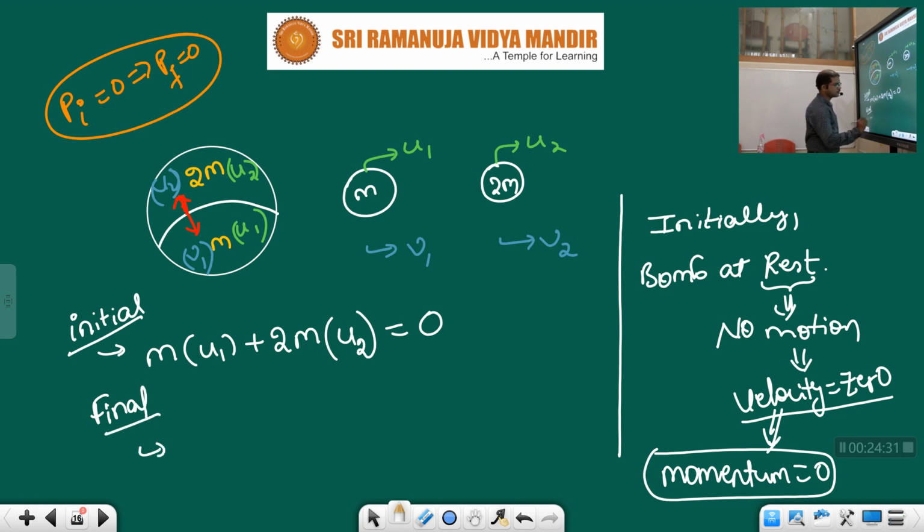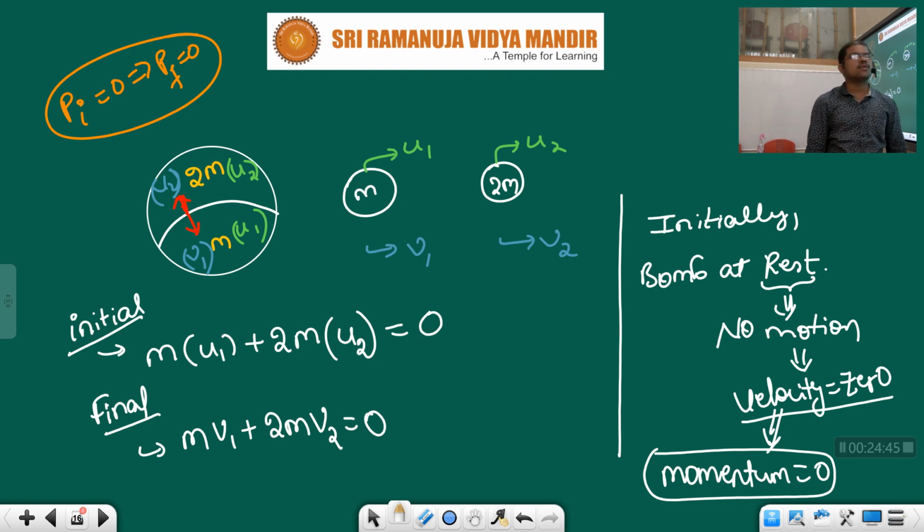What is final? Final momentum. m into v1 plus 2m into v2 must be what, children? Must be 0. In this condition, I want to know the velocity of the first part, v1. After the explosion they are moving apart, no? When they are moving apart they will have velocity, no? That velocity I am asking. With how much velocity is the second part moving?